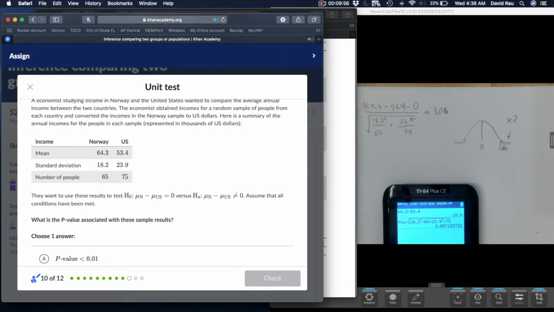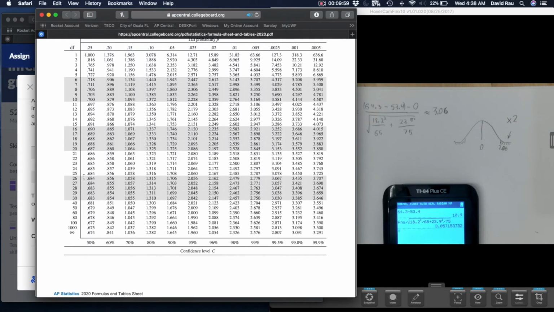And the other thing is, let's look at our sample size of 65 and 75. We'll essentially be looking at degrees of freedom 60 there. And we're going to try to find where that 3.06 falls in between.